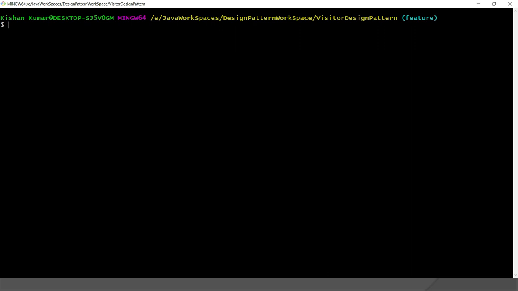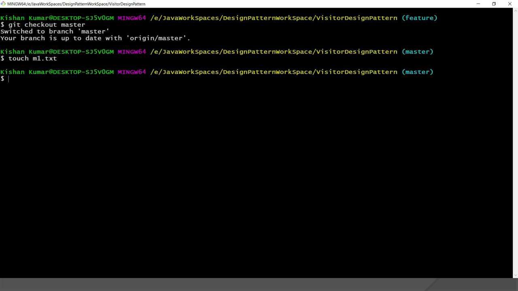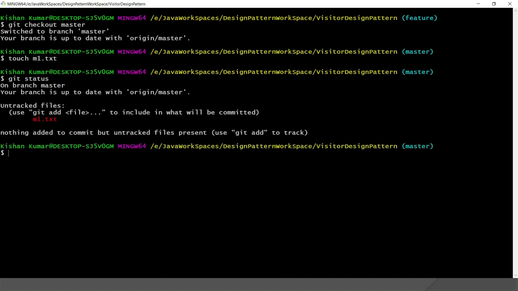Now I am going to check out the master branch, right? And here I am going to make one commit. I'm not going to make any code change, but I'll create one file and commit it. So I will use touch m1.txt, right? So I have created one txt file on the master branch. And if I do git status, you can see one file showing as an untracked file.